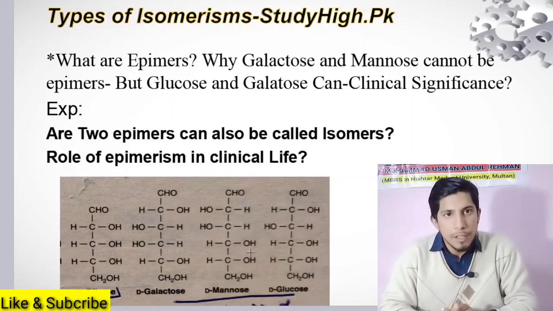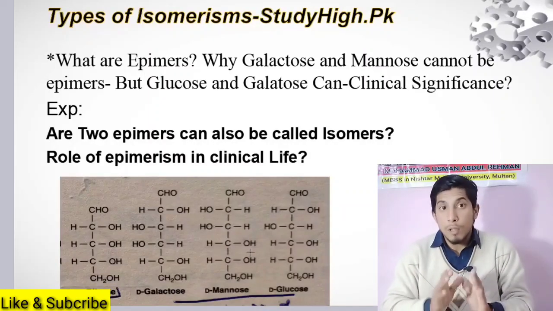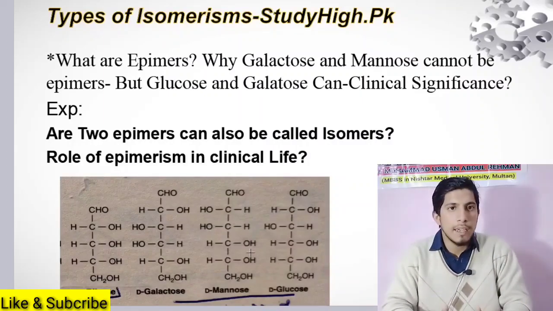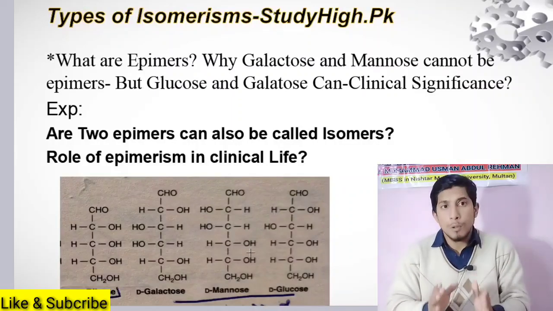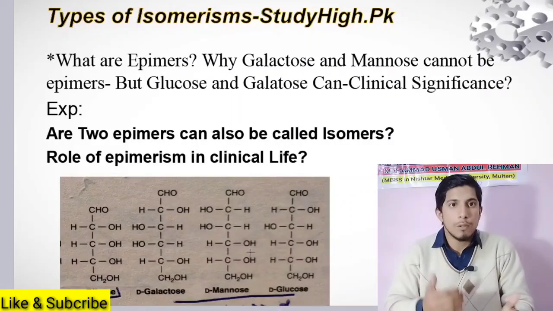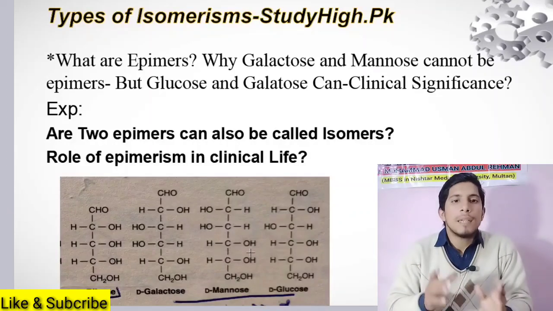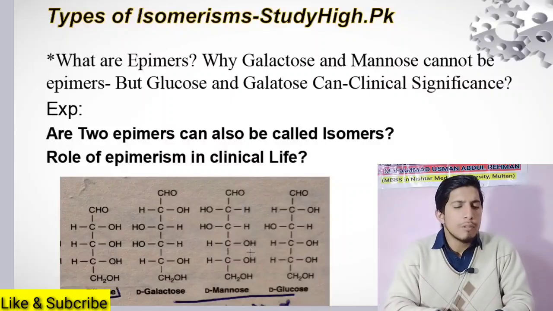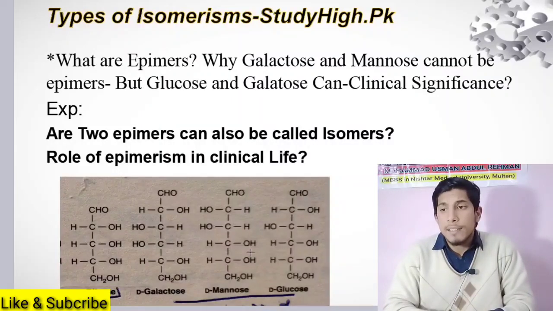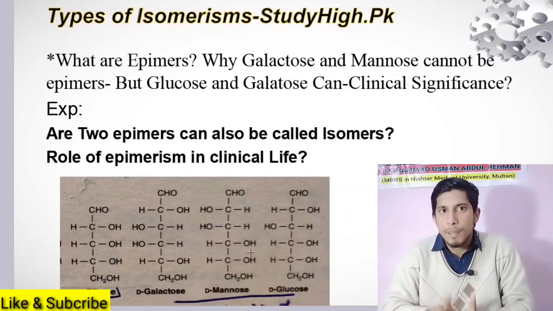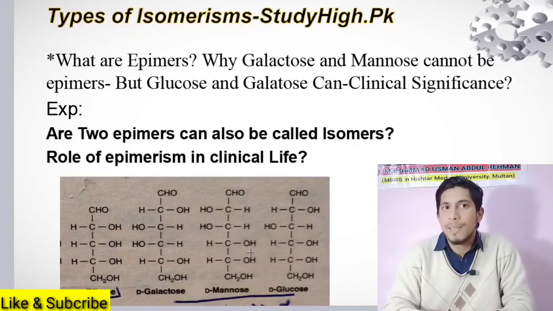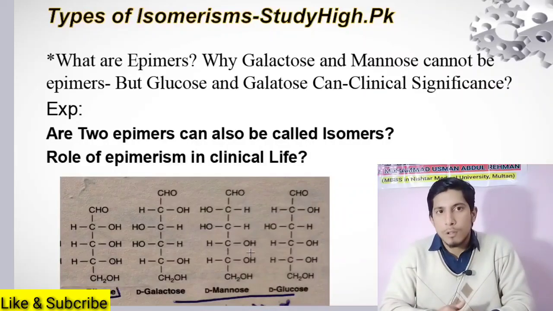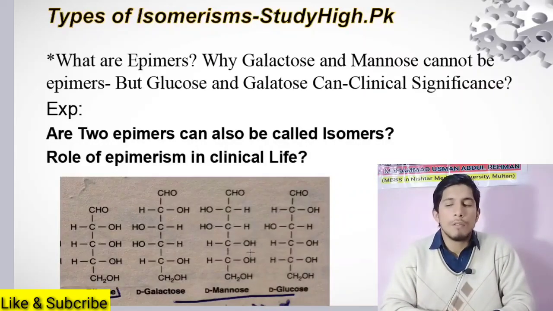So this is the basic condition: two monosaccharides that are epimers should differ in the orientation of the H and OH group on only one carbon, but galactose and mannose differ at two carbons. That's why we cannot say that these are epimers. Galactose and mannose are isomers, but we cannot call them epimers because they have a different orientation of the H and OH group on two carbons, not only one.